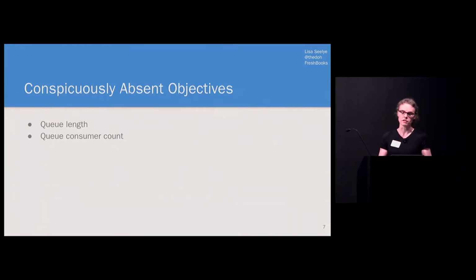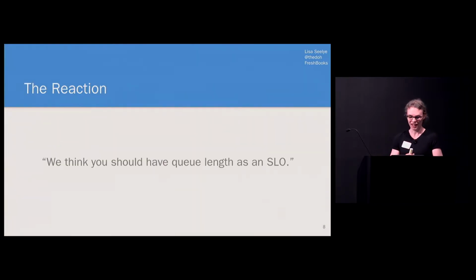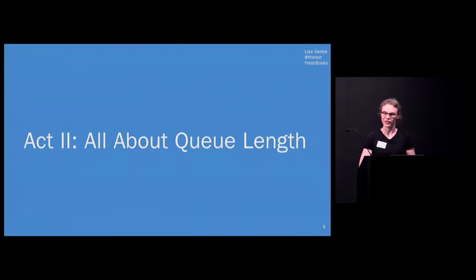The reason we left them out is because we didn't see queue length or consumer count as being really informative to the health of RabbitMQ, because remember, we're talking about RabbitMQ. So what was the reaction? We think you should have queue length as an SLO. Oh, OK, cool. Well, all right, Act 2, all about the queue length.